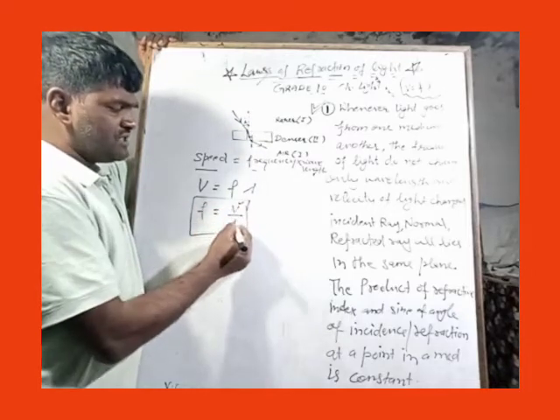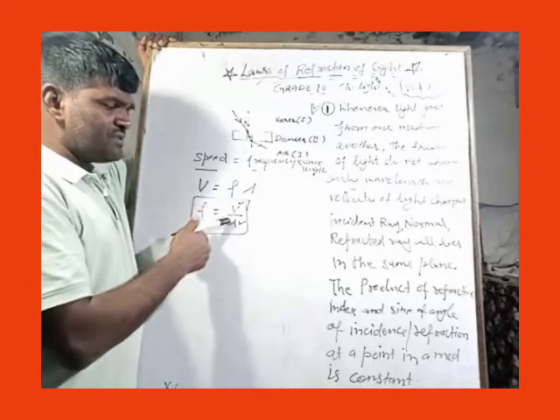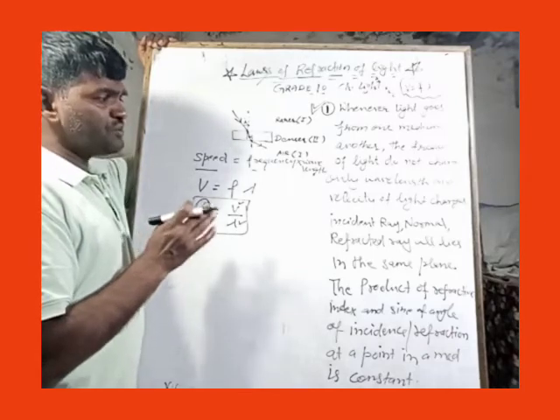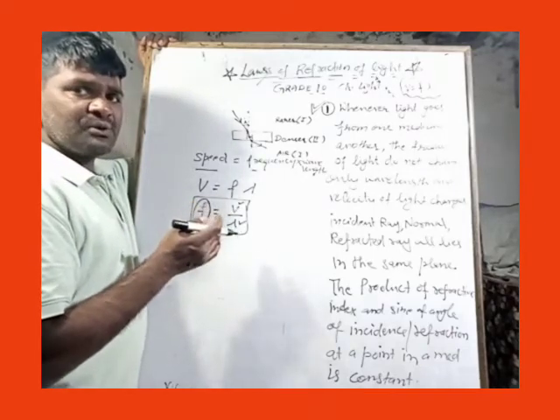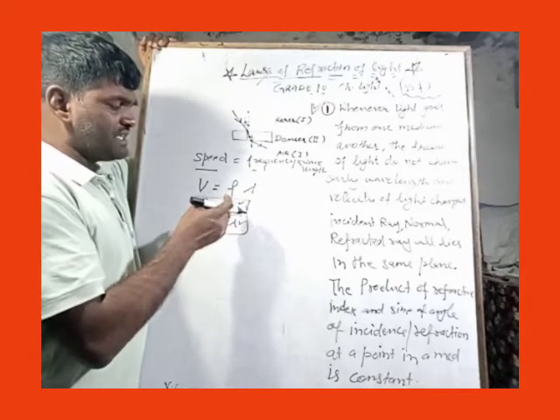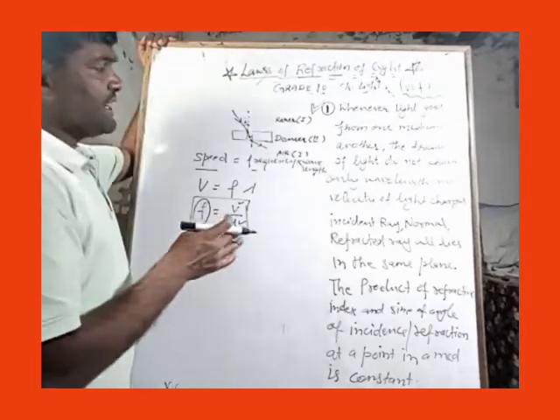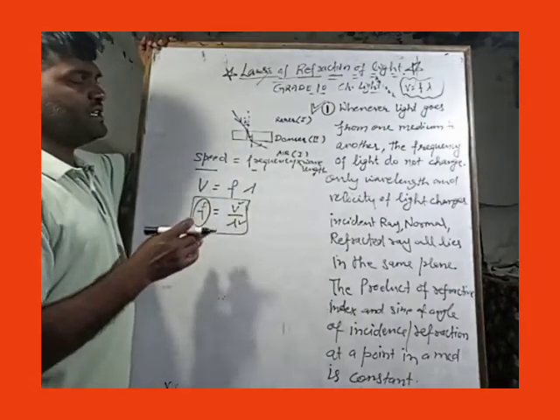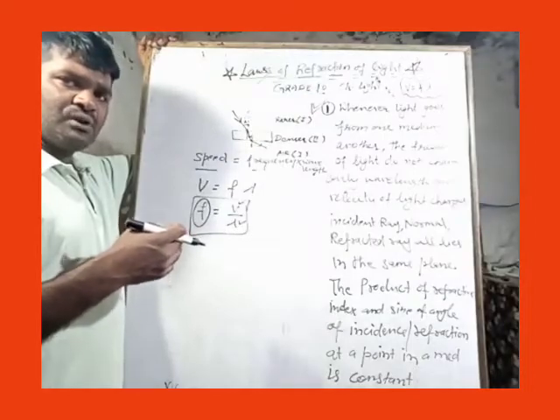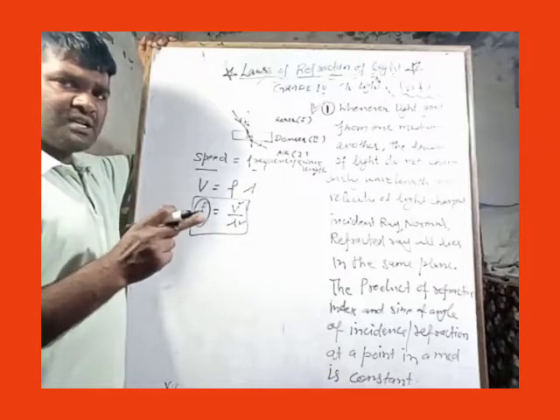So the frequency of light does not change as it passes from one medium to another, but its velocity may change, and its wavelength may change, and these changes take place such that the frequency remains constant. The ratio of two quantities remains constant only if one quantity is decreasing and the other quantity increases. Okay, that was about frequency. And the first law of refraction of light: the ray which passes from one medium to another, its frequency doesn't change, but its wavelength and speed change.